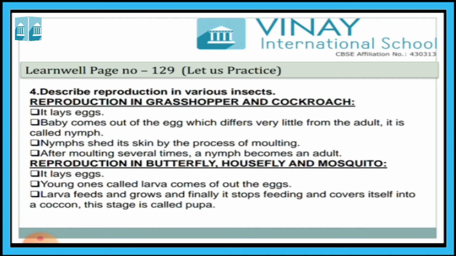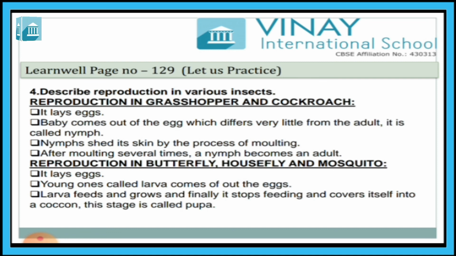Now the last question: describe reproduction in various insects. Here you have to describe. We have done two types of reproduction in insects. The first is cockroach or grasshopper, and the second one we have learned is the reproduction in butterfly, housefly and mosquitoes. So here you have to explain it.